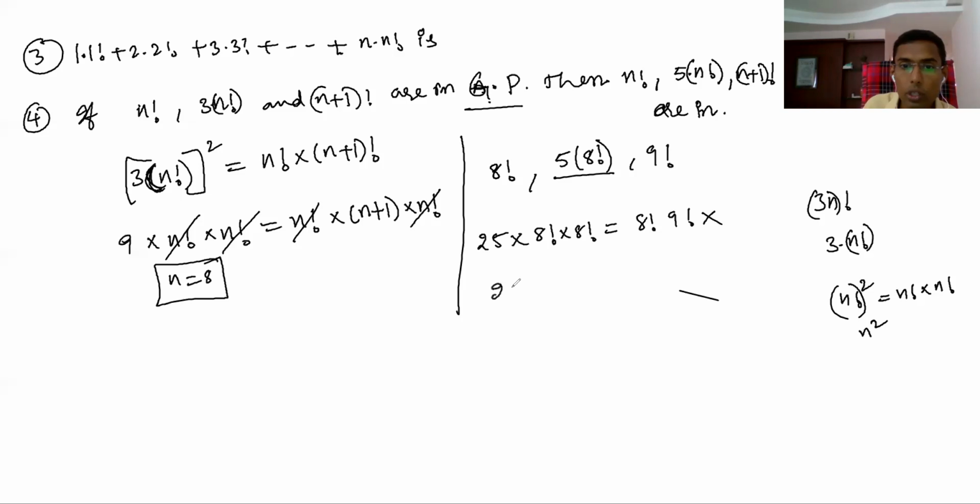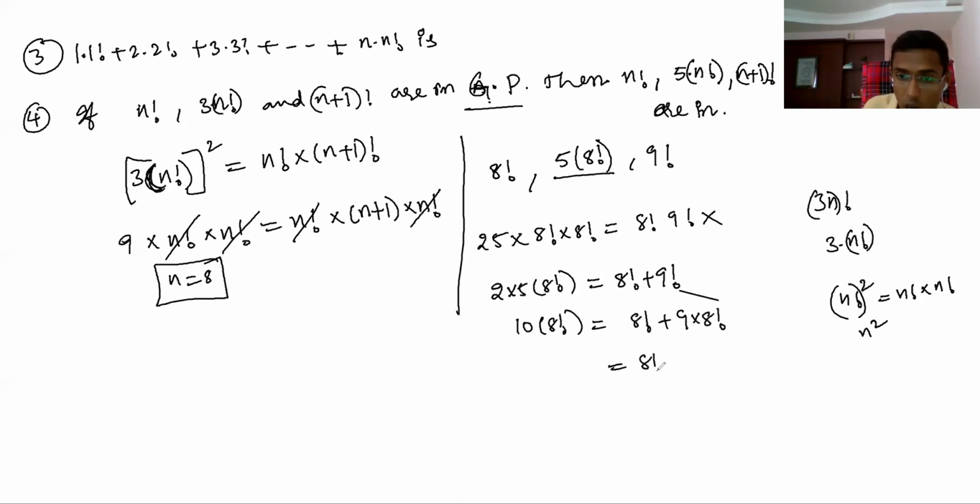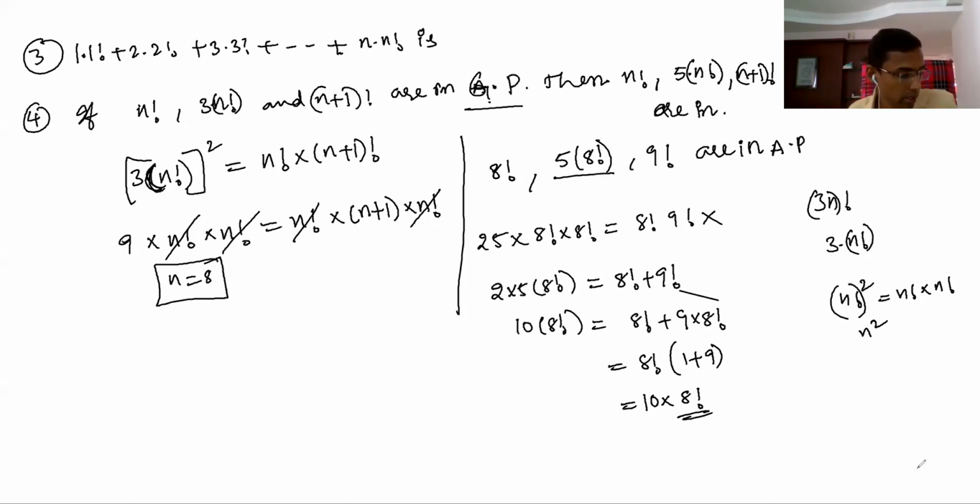AP is what? 2 into 5 into 8 factorial equal to 8 factorial plus 9 factorial. Yes, this is true, 10 into 8 factorial. The logic is 8 factorial, 9 into 8 factorial. If you take 8 factorial common, then 1 plus 9, that is 10 into 8 factorial. So you are getting this, therefore they are in AP. Like this you should do. Hope you got clarity in this.